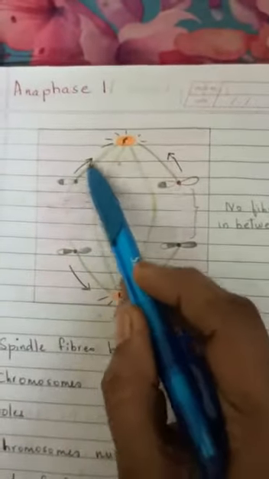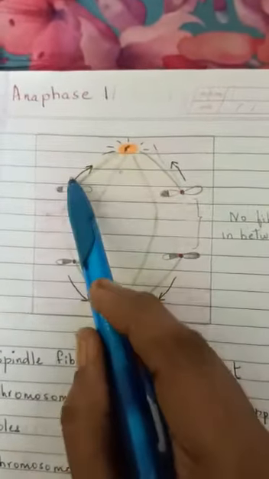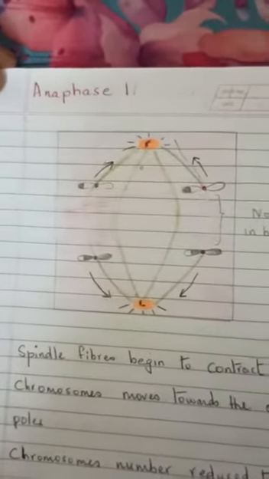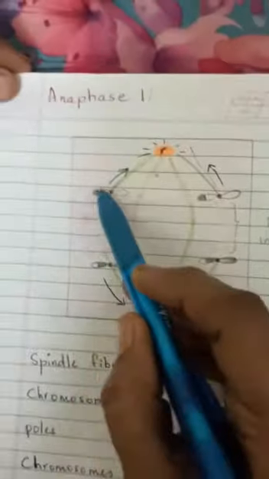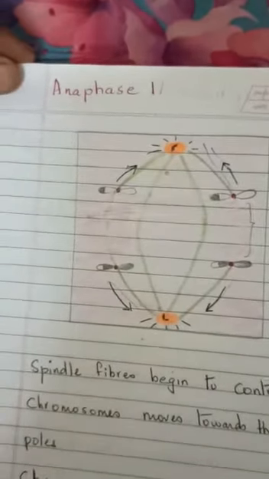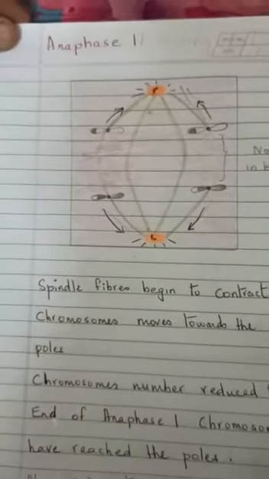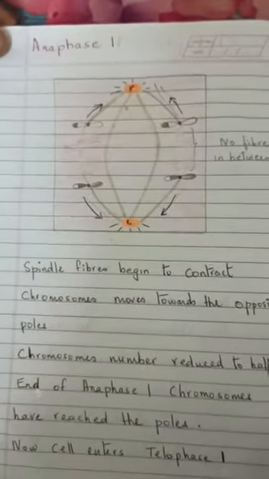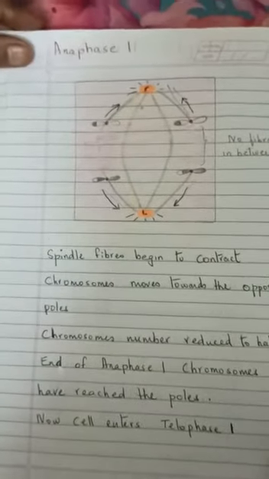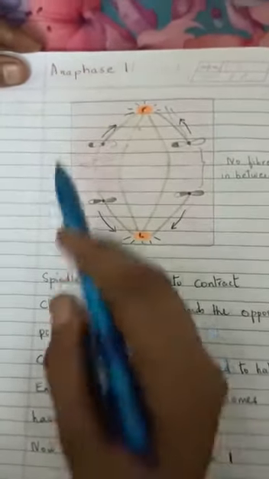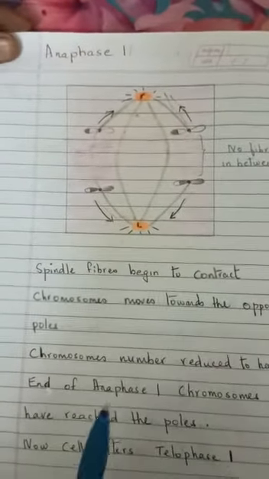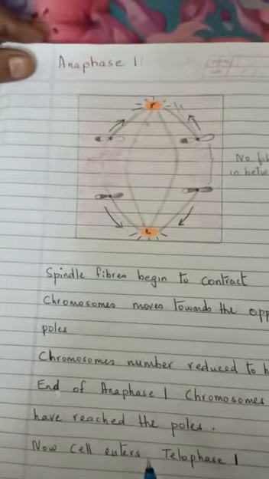Now the spindle fibers, the arrow is showing, they are contracting. That means they are pulling the chromosomes towards the opposite poles. So the chromosomes are moving towards the opposite poles. So that causes reduction in the chromosomes, because 2 have gone this side, 2 have gone this side. So the chromosomes are reduced to half.